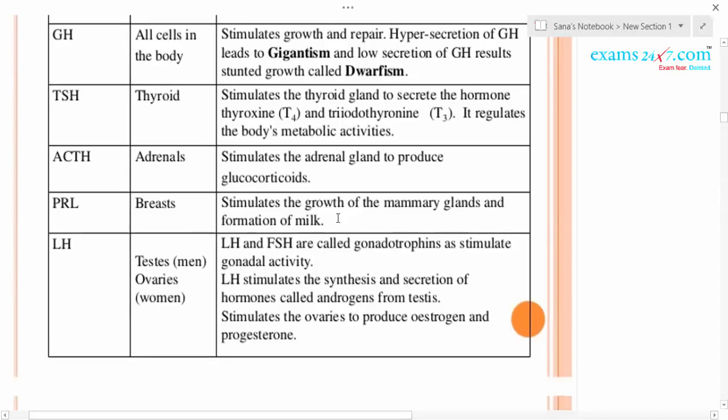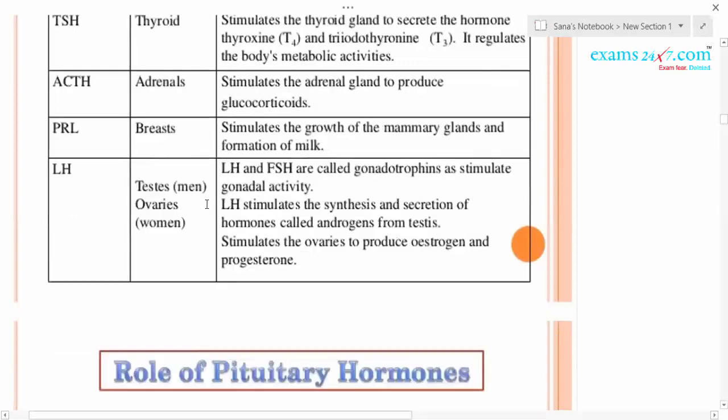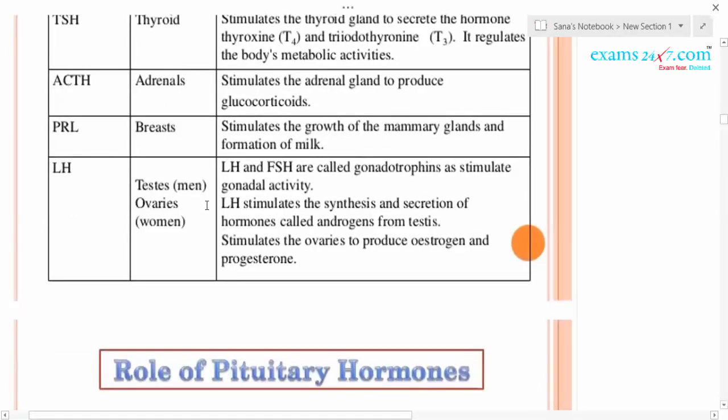And next is LH. LH influences both men as well as women, so it is called a gonadotropin. LH and FSH stimulate the gonadal activities in human beings. LH stimulates the synthesis and secretion of the hormone called androgen from the testis, that is nothing but testosterone. And it stimulates the ovaries to produce estrogen as well as progesterone. That is why they are called gonadotropins.